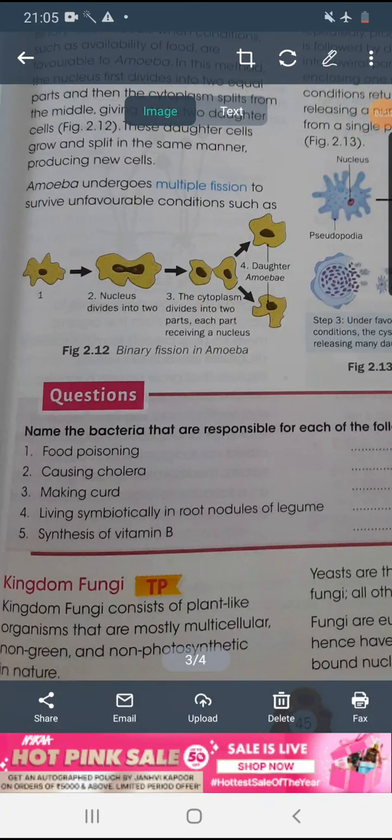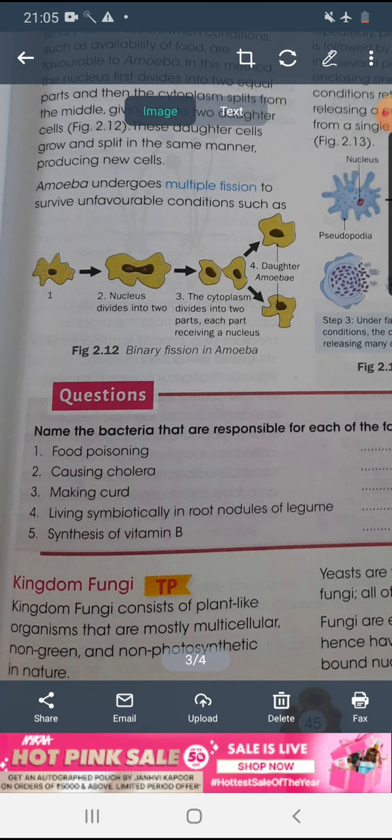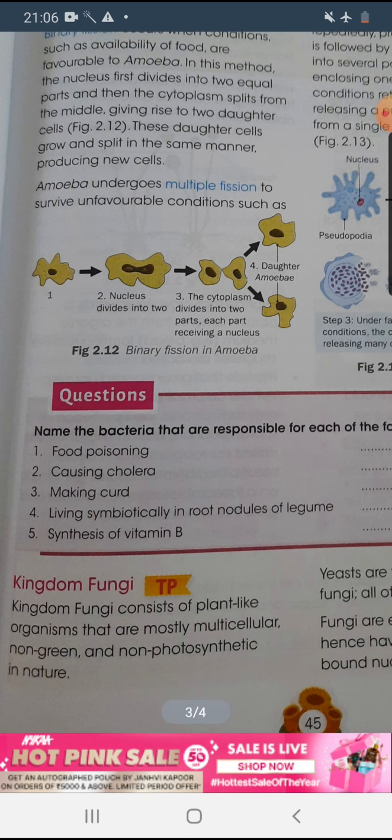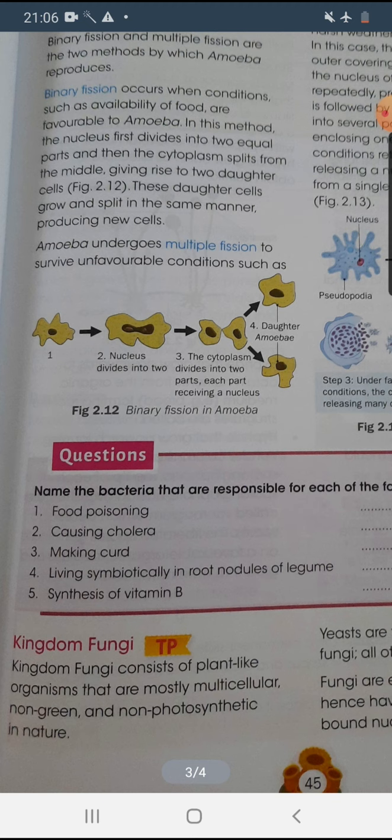In our previous class we have already discussed amoeba. Today we'll discuss the next kingdom, that is the fungi. This kingdom consists of some plant-like organisms, not proper plants like what we generally see. They are mostly multicellular and they are not green in nature, that means they cannot do photosynthesis, as no such pigments are present there.